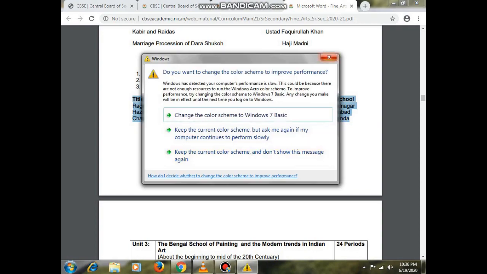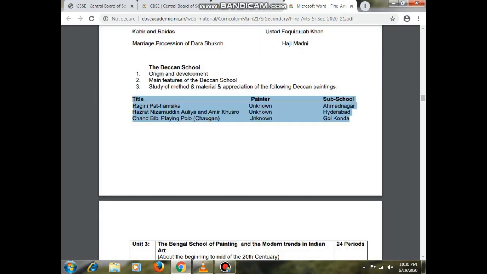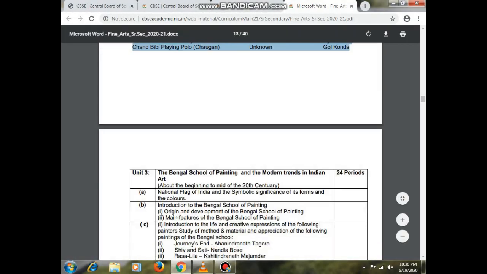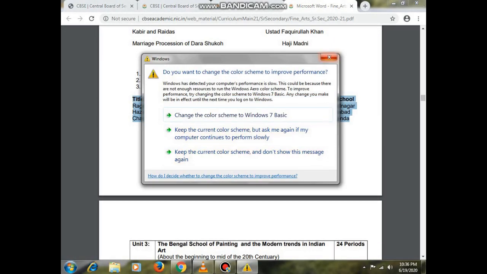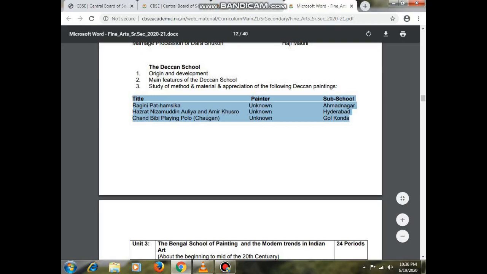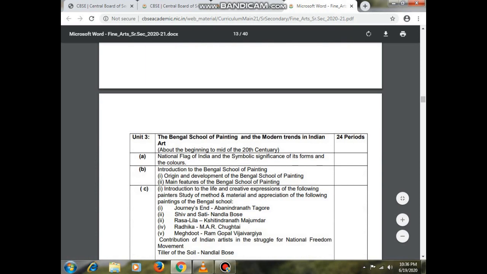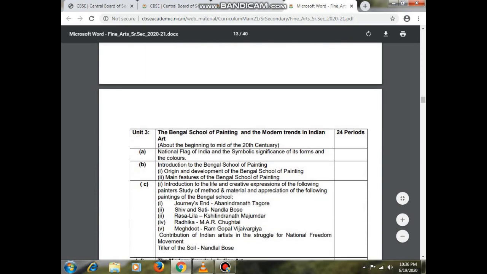Ragini Pathamsika, Ahmadnagar, then Hazrat Nizamuddin Auliya and Amir Khusro, that is in the Hyderabad sub school, and Chand Bibi playing polo, that is Chaugan, related with Golconda. So these paintings are mentioned here. We need to focus on these paintings to read about them.